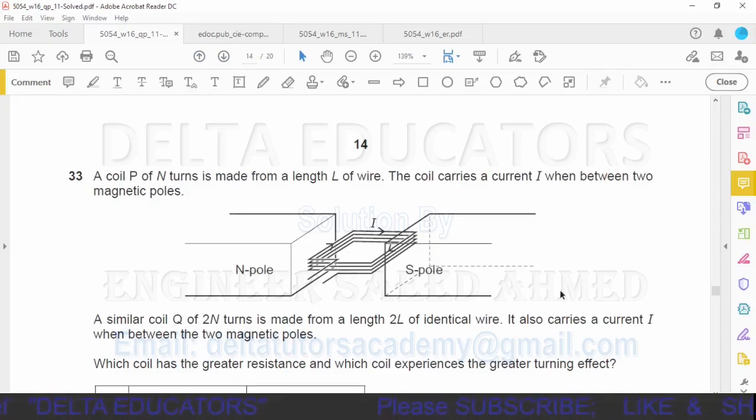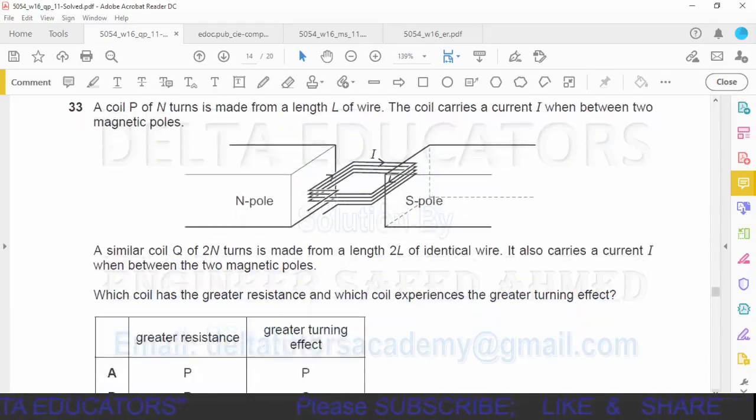Question number 33. A coil P of N turns is made from a length L of wire. The coil carries a current I when between two magnetic fields. A similar coil Q of 2N turns is made from a length 2L of identical wire. It also carries a current I when between the two magnetic poles. Which coil has the greater resistance and which coil experiences the greater turning effect?